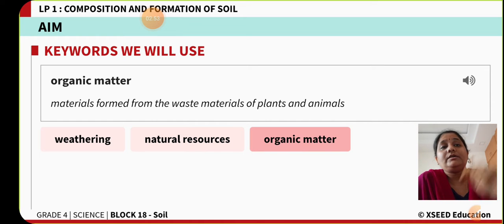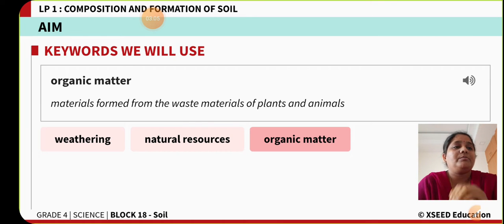Now the third keyword is organic matter. Organic matter means materials that are formed from the waste produced by plants and animals, like animal excreta, dried leaves, and dried bark. All these are waste materials. When this waste material is degraded, meaning decomposed and broken down into further small particles within the soil, it becomes organic matter. Organic matter: materials formed from the waste materials of plants and animals.